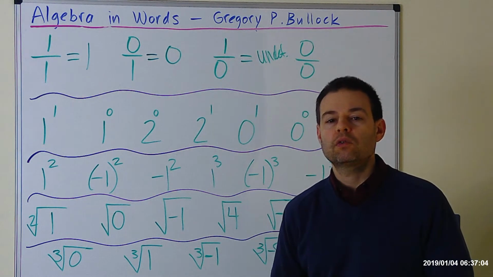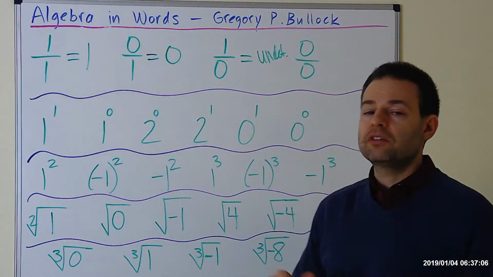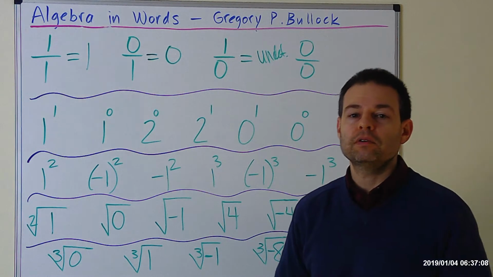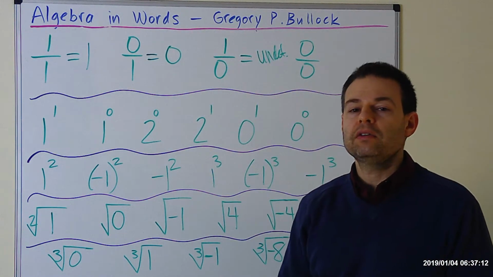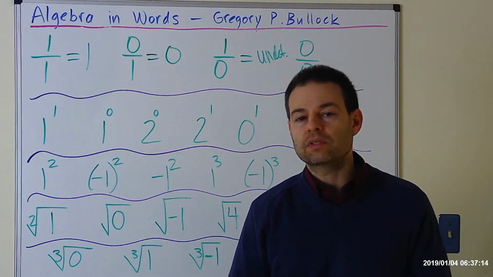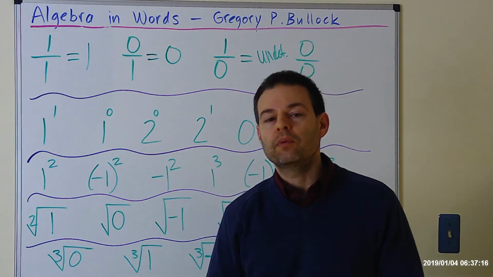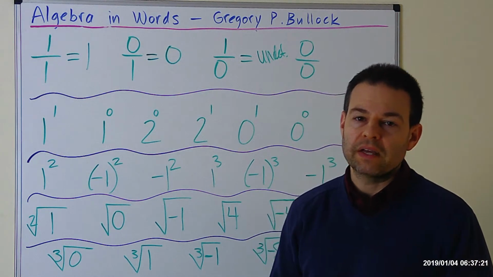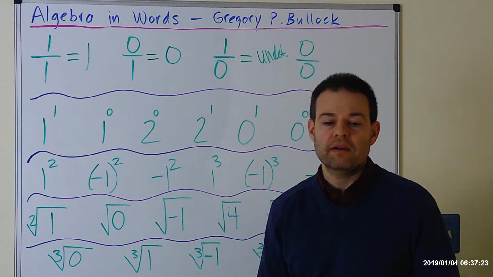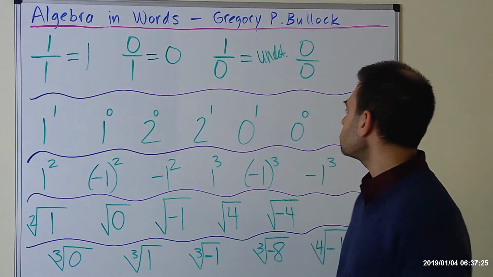Alright, one little quick thing I want to point out, and it's a good thing to test on your calculator or your phone calculator: do 1 divided by 0. And if you do that, you should notice that your calculator will say error. Okay, when your calculator says error, that's the calculator's way of saying undefined. Alright, so if you do it on a test and you get error, write undefined.